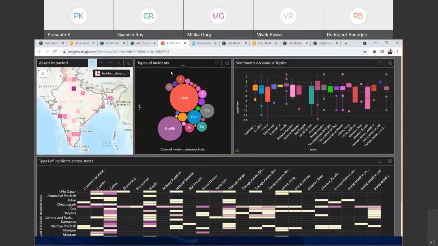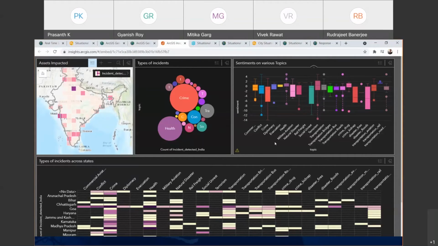You can see the types of incidents, as my dashboard also made clear, that crime and health are more frequent in the last 7 days in the country. You can have a repository of a month or 3 months, depending upon your organization's need.